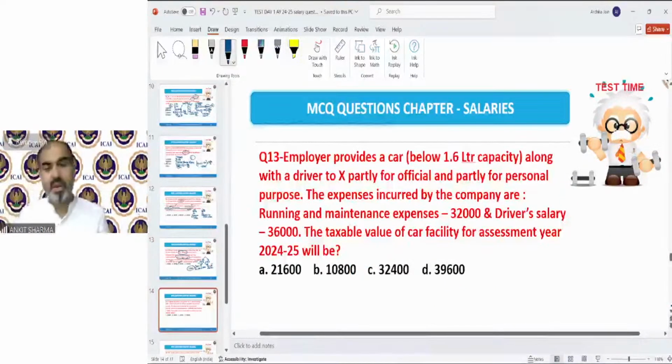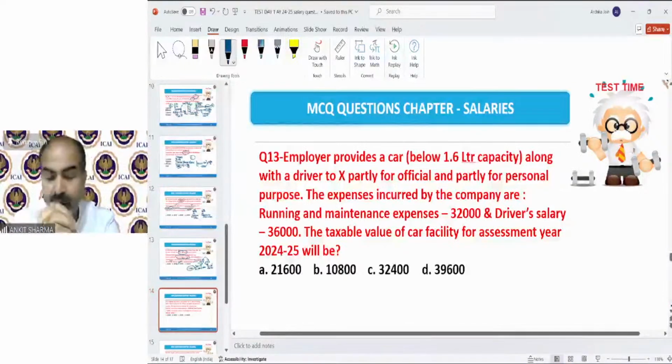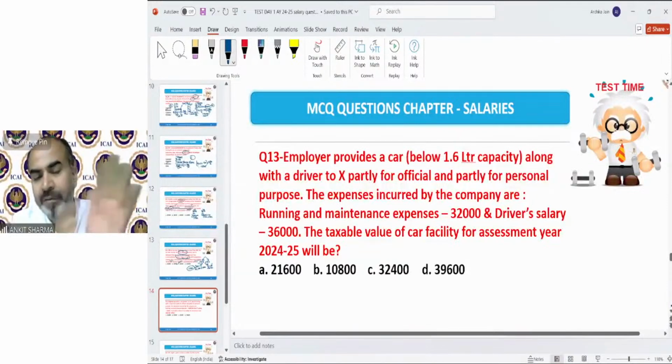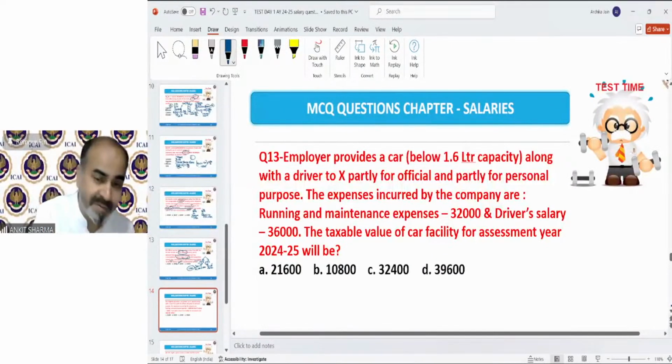Next is the car provision. This is one of my favorite provisions because the car concept is really interesting. It's huge also. Let me tell you, I have also uploaded the chart presentation for almost all the provisions of salary, house property, PGBP, capital gain, etc. The charts are also on the portal. You can download them from the portal from where the notes have been uploaded. That is really going to help you understand the provisions in an easy way or revise them in a very speedy way.